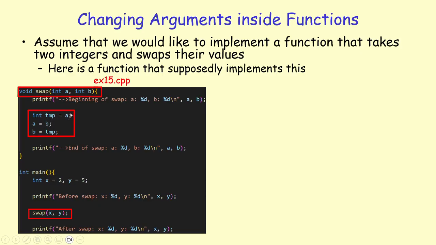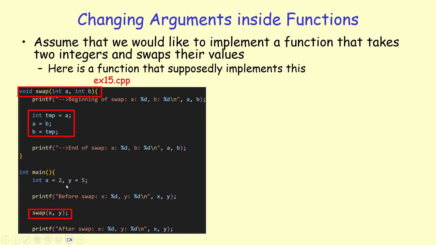So I'm basically copying the current value of A to TMP. Then I'm saying A is equal to B, so the value of A is now equal to B. And finally, I'm saying B is equal to TMP. TMP, remember, contains the original value of A. So these three lines of code actually swap the values of A and B.